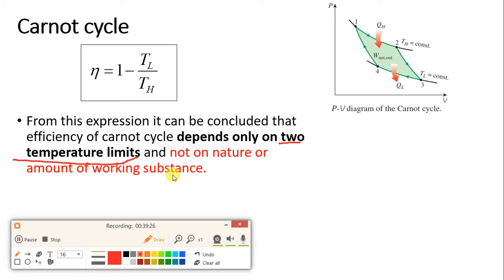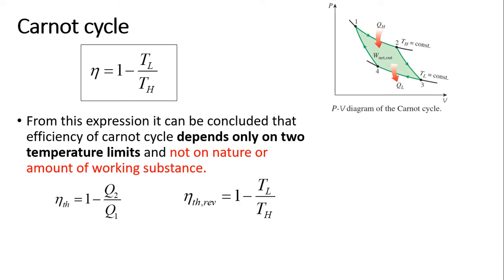So if there is a Carnot engine, you are putting inside petrol, you are putting inside diesel, it doesn't matter. What matters? What is T low and what is T high? The nature of the working substance doesn't matter. Only T low and T high matter. This is the conclusion from this. So for the Carnot cycle, efficiency depends only on the temperature limits and not on the nature or amount of working substance. Very important conclusion. Next part.